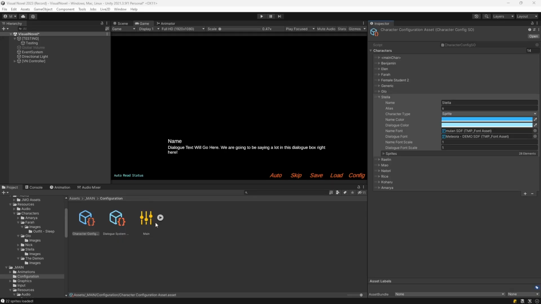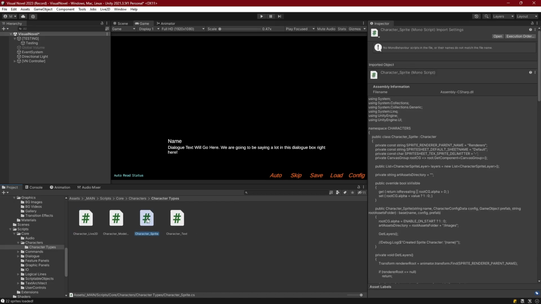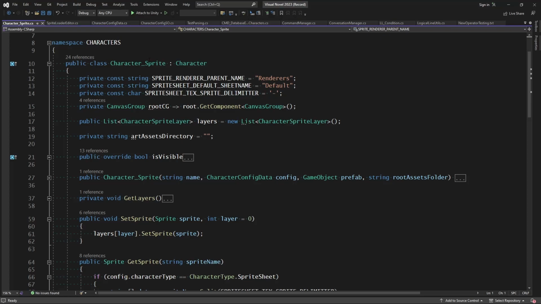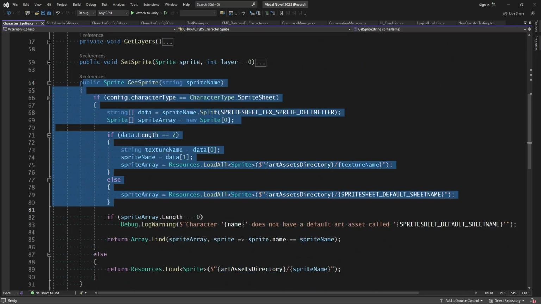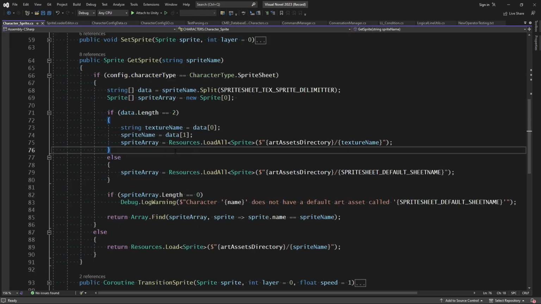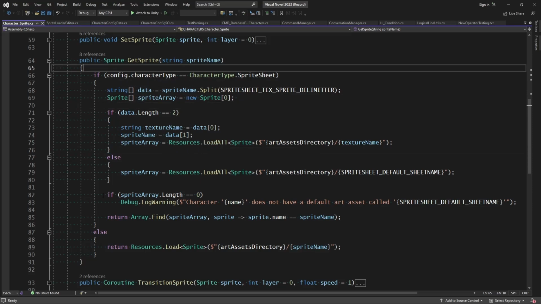Now, with all that out of the way, it's time to change how our characters get their sprites. So let's go to our scripts and into the characters folder, into character types, and where we have character sprite, this is what we want to change. Our character sprite has two functions, set sprite and get sprite. Set sprite is actually fine, so we'll leave that alone. The only thing we need to change is get sprite. So instead of loading from resources, what we can do to be safe is we can load directly from the dictionary assigned to our character. Now, so I can use it both ways if I so choose, I'm not going to remove anything here.